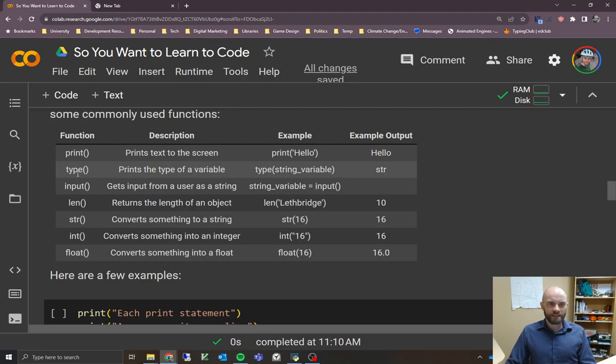The second example is the type function that we already looked at. That's going to print the type of a variable, and if we say type and then give it a string variable, it's going to print that to the screen. It'll say str, telling us what type it is.